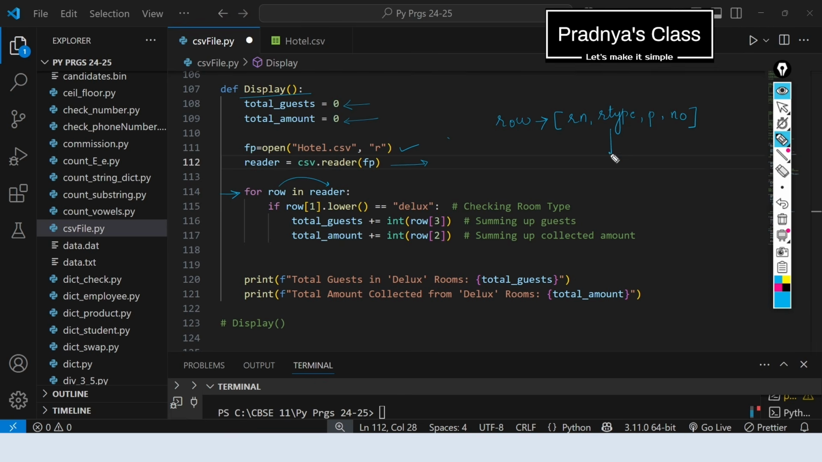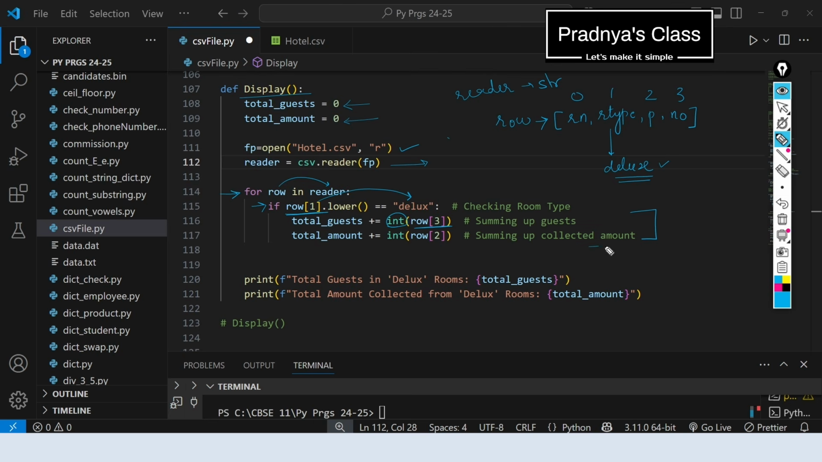Now we need to check whether the room type is deluxe or not. For that we are using a conditional if statement. Row of 1 is equal to deluxe. If it is deluxe, then we need to count the total guests and total amount. We applied the lower function on it because we need case insensitivity. We will keep on adding the number of guests for the room type deluxe, and that we are getting at the index 3. When we use the reader object, we get the data in the form of strings. That's why we are applying the integer function here.